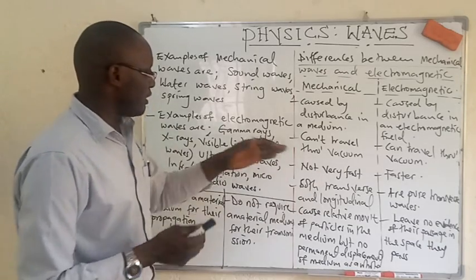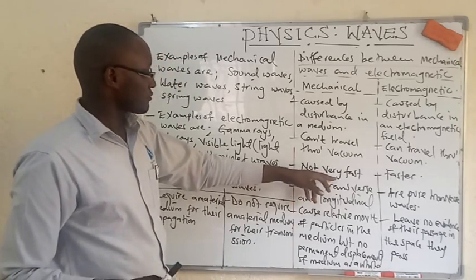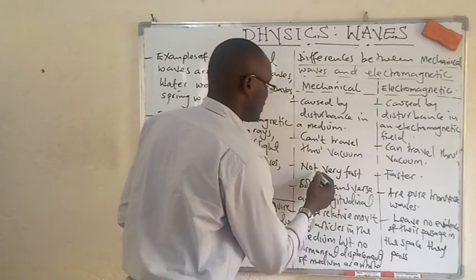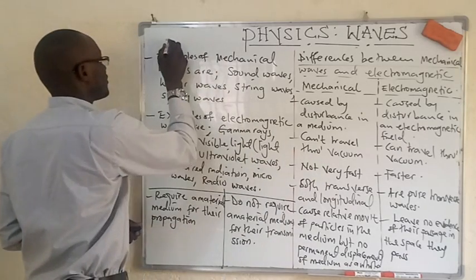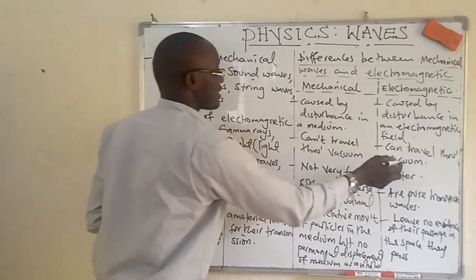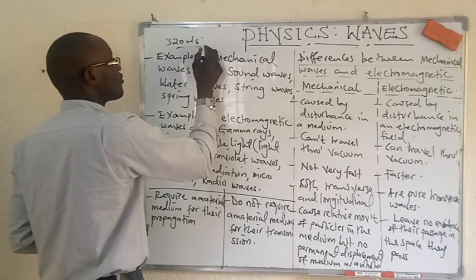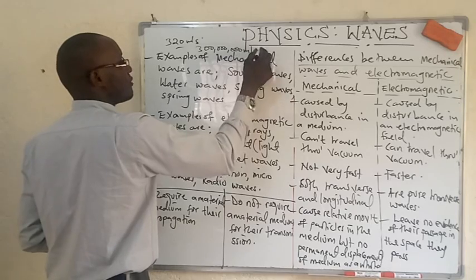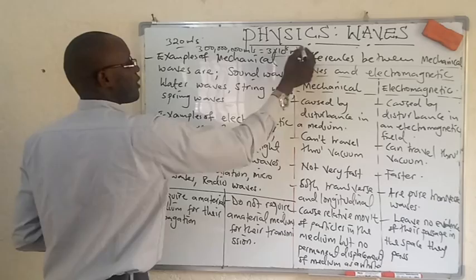So, as we talked about first, we are going to see that mechanical waves mostly have very low speed. For example, sound waves travel at 330 or 320 or 340 meters per second, whereas electromagnetic waves travel at the speed of light in a vacuum, which is 300 million meters every second, which can be written as 3 times 10 exponent 8 meters every second.